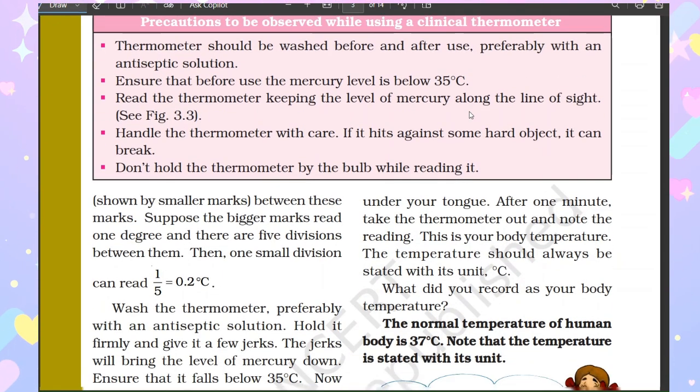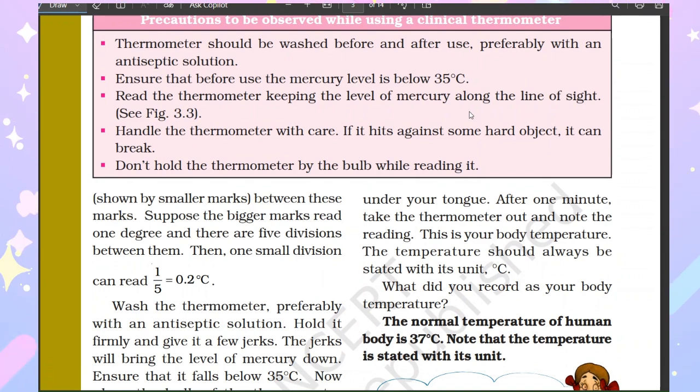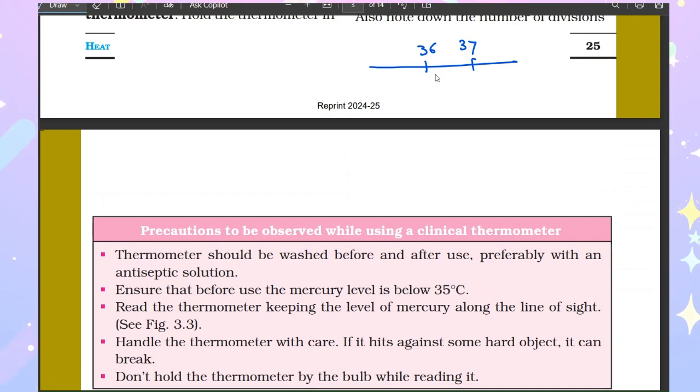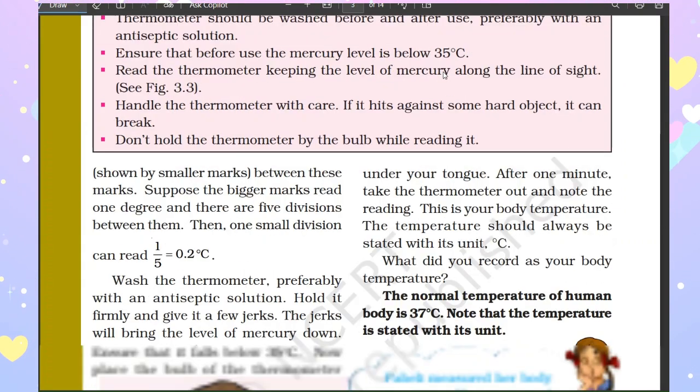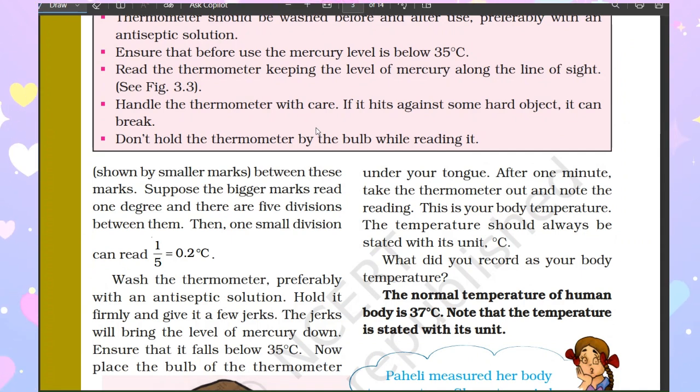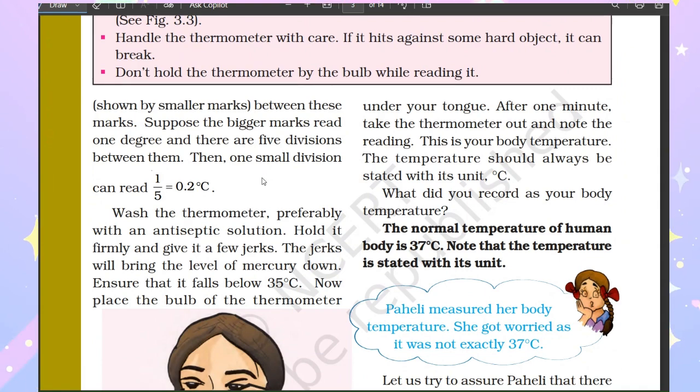Suppose the bigger marks read 1 degree and there are 5 divisions between them. So if in between there are 5 lines, 1 2 3 4 5, and here will be 37, and 1 2 3 4 5, this will be 38. So in between 5 lines are there, and one line is 1 degree. Then one small division can read 1 upon 5, that is 0.2 degree.